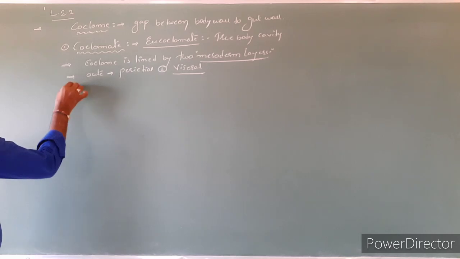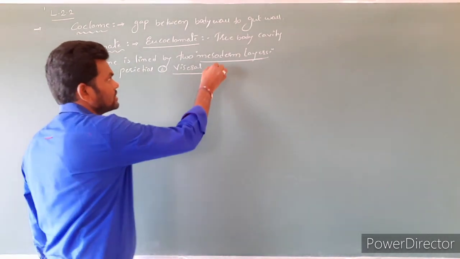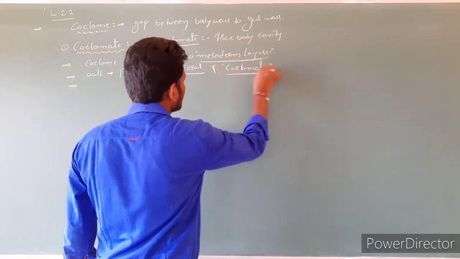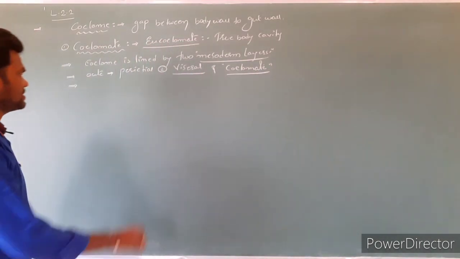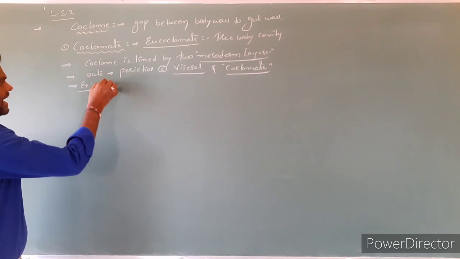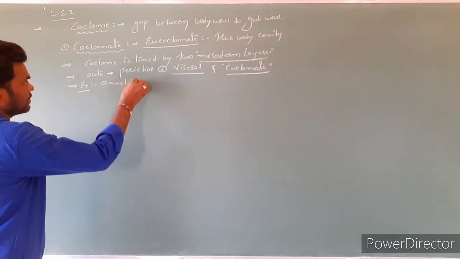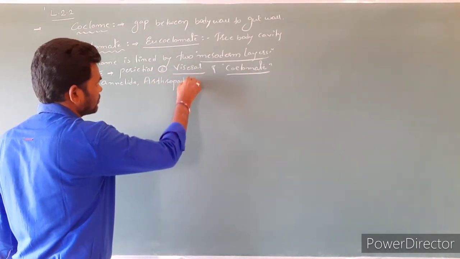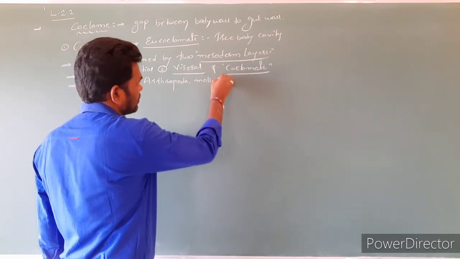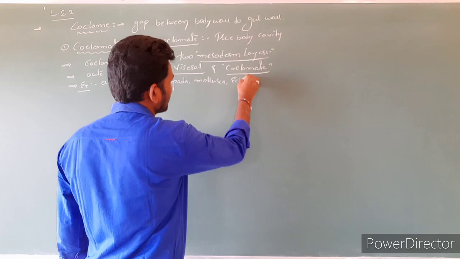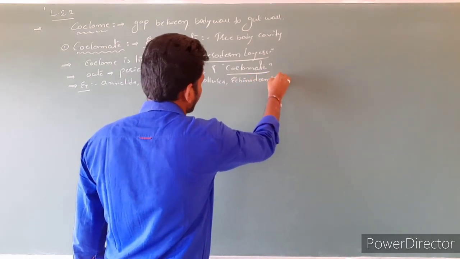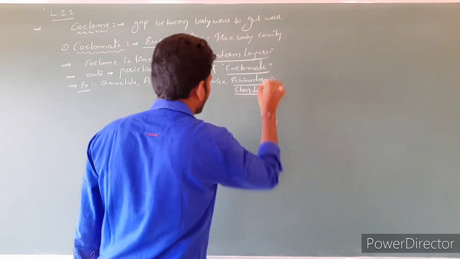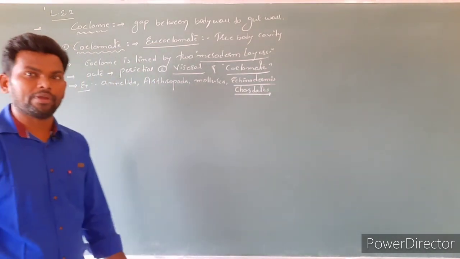And organisms containing coelom are called coelomates. Examples of coelomates are Annelida, Arthropoda, Mollusca, Echinodermata, as well as chordates. So these are examples for coelomates.